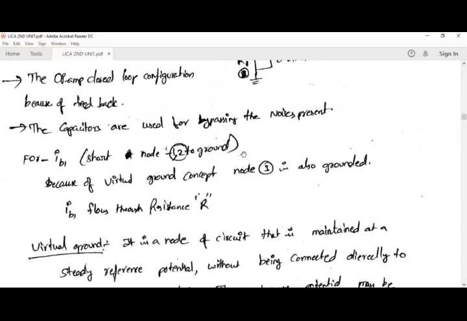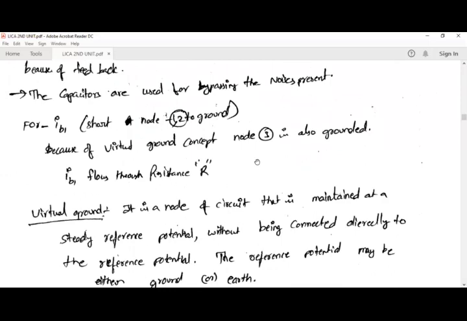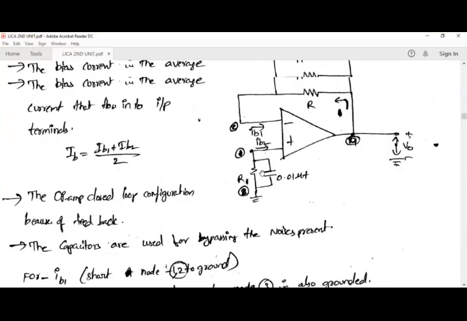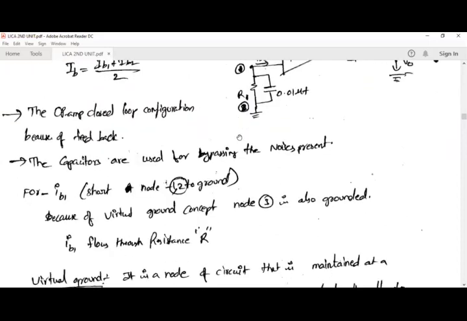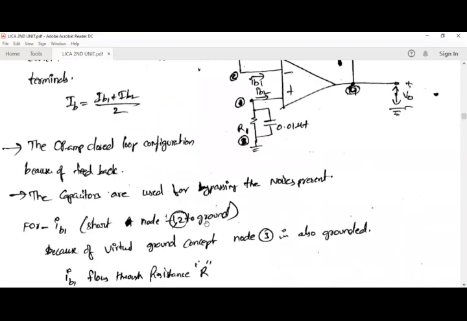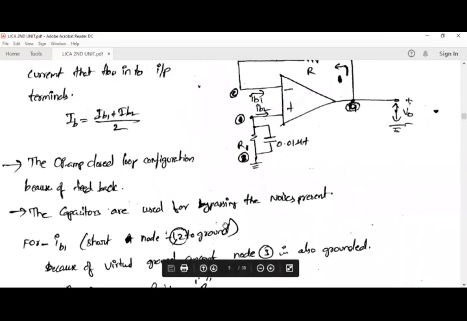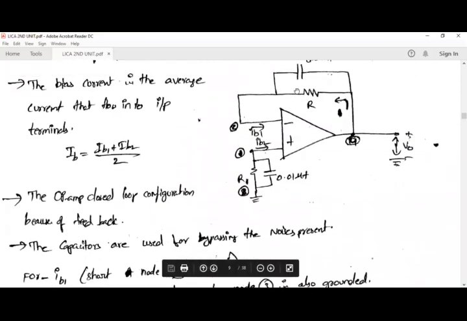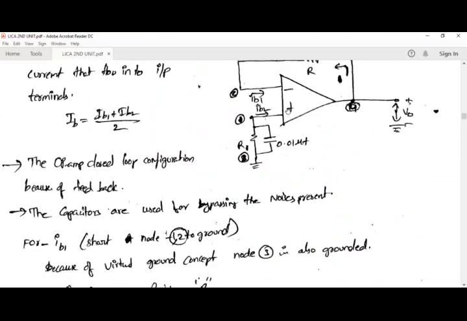Because of this virtual ground concept, we can say that node 3 is also grounded. This is node 3. Node 3 is also grounded. So IB1 flows through the resistor R. Now this IB1 is the current, and the same current is going to flow through the resistor R, IB1.